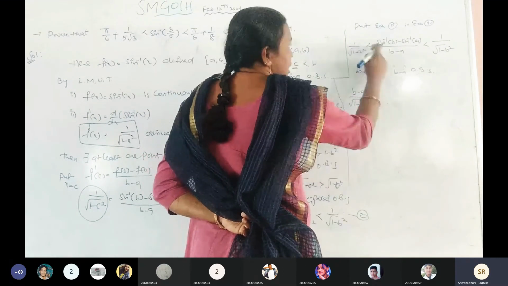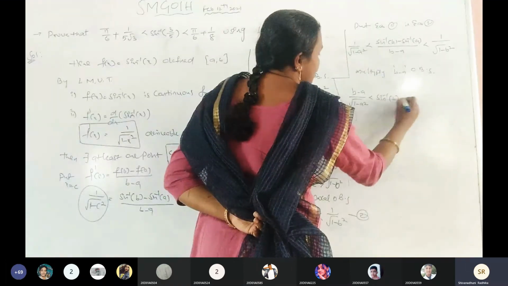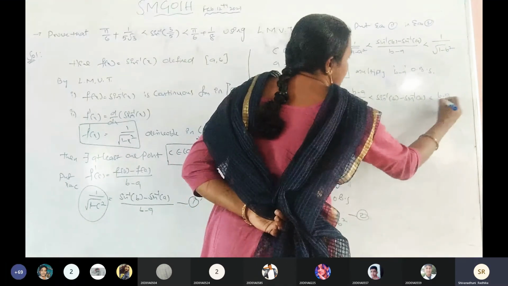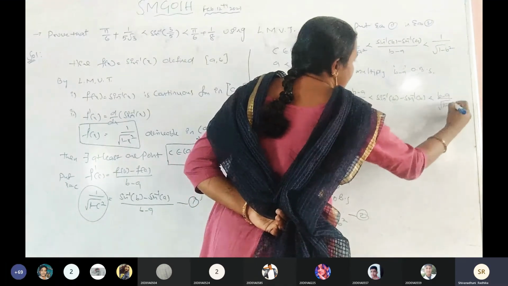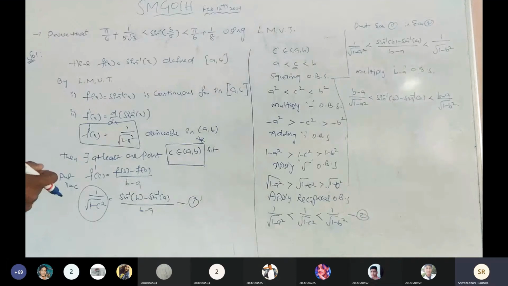Here, b minus a by b minus a gets cancelled. What is remaining? We have sin inverse of b and sin inverse of a, which is less than b minus a by under root of 1 minus b square. Is it clear? So far, any doubts?